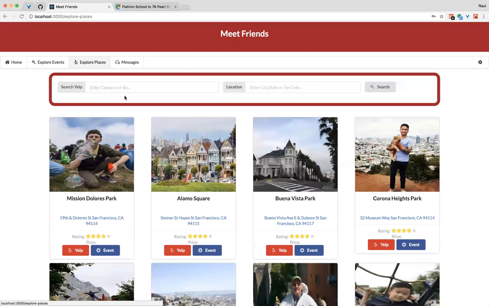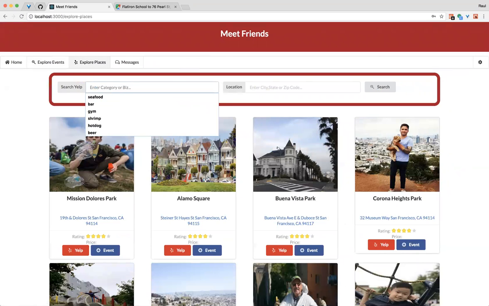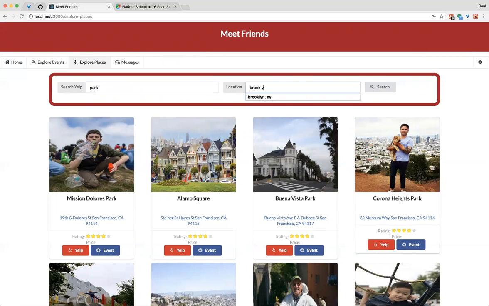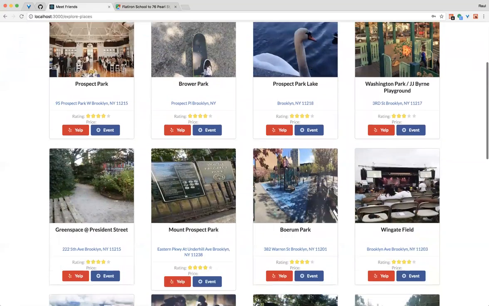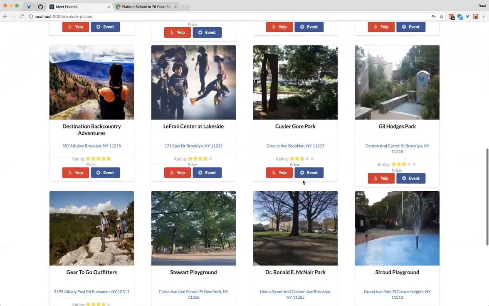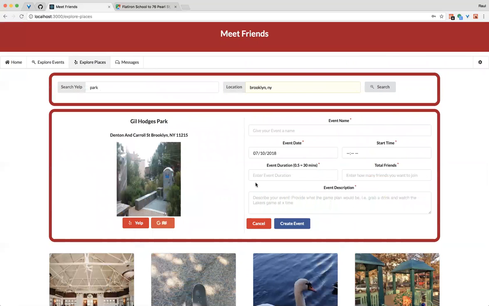You can also explore places. So this uses the Yelp API. So let's say I wanted some seafood. Actually, let's go check out the parks in Brooklyn. Here, I can just look through the parks. Let's say I like the Gil Hodges Park. I can go ahead and select that. And from here, I would input my data on there.